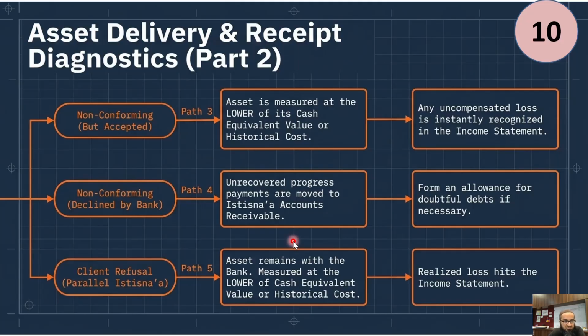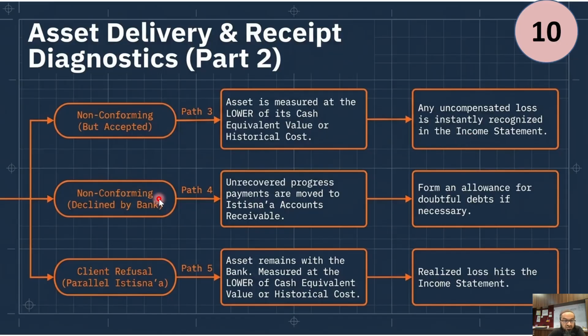So historical cost is something that is already there in my WIP account or the Istisna cost account. And if the specifications are not met, then maybe my client will not pay as much as agreed. So I have to record the cash equivalent value, the amount I expect to receive from my client, or the historical cost, whichever is lower. Any uncompensated loss is instantly recognized in the income statement. So of course when we do this, the losses are automatically recognized in the income statement.